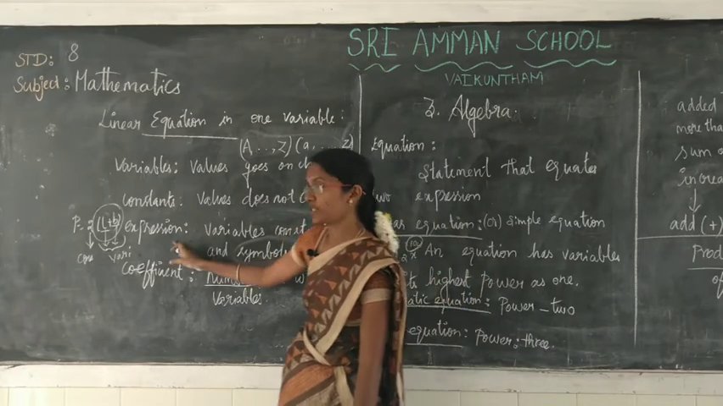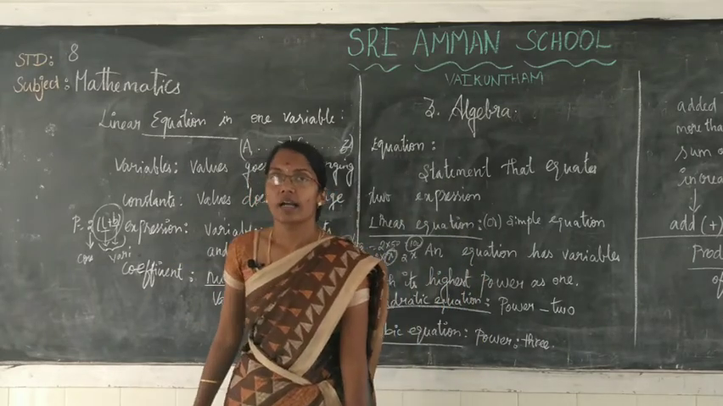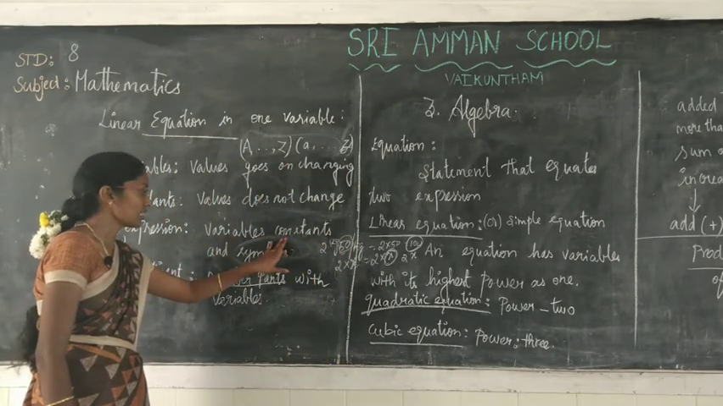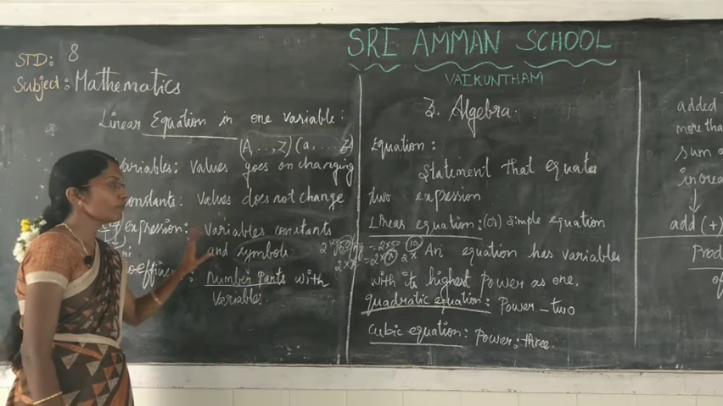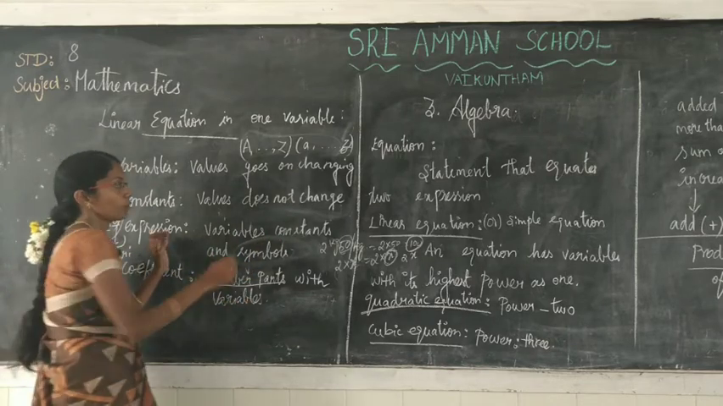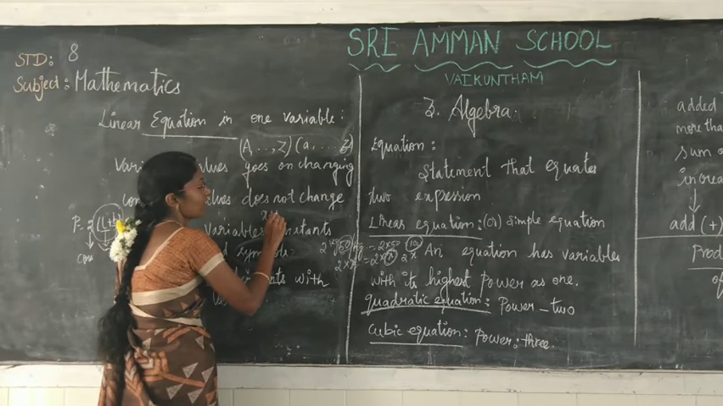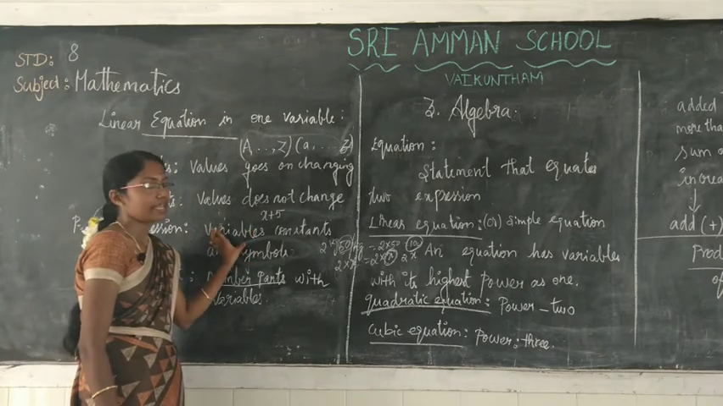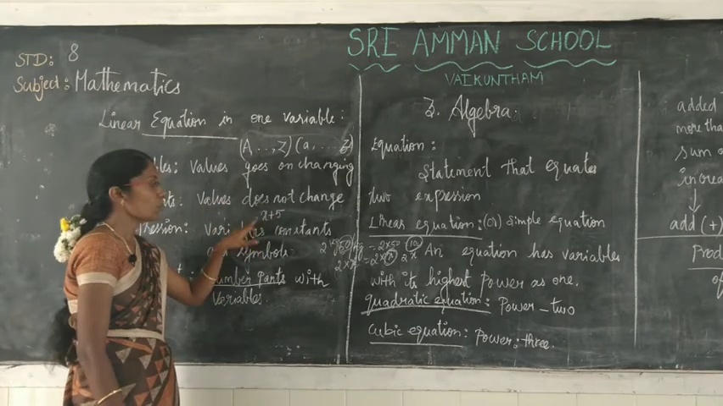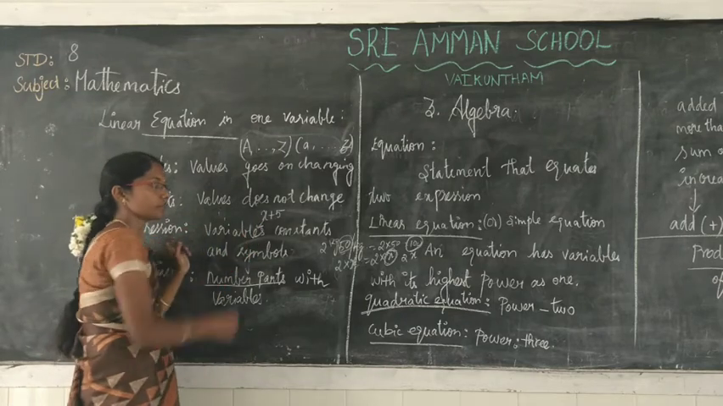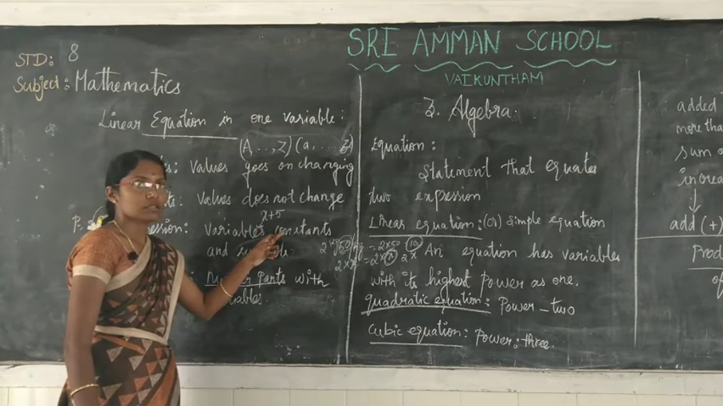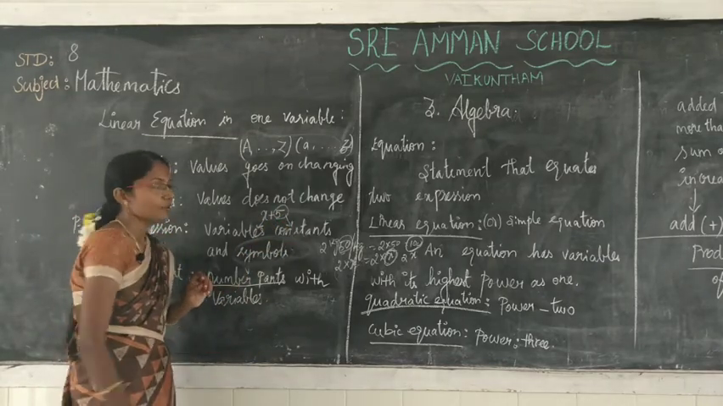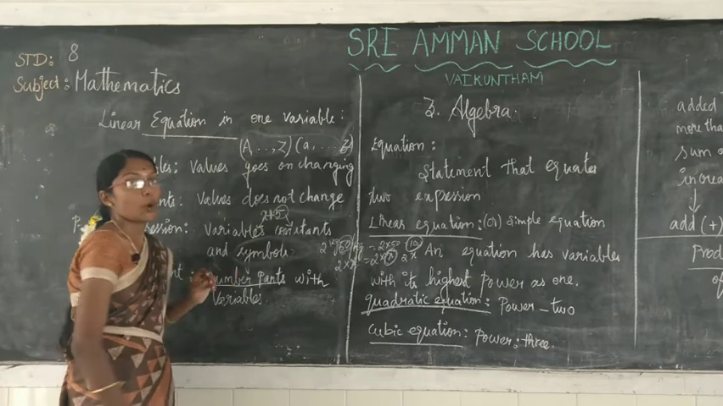Next one, expression. What do you mean by expression? In mathematical terms, an expression consists of variables, constants and symbols. For example, x plus 5. What do you mean by variables? The letters from A to Z, so x is a variable. What do you mean by constant? The value doesn't change, so here 5 is a constant. And this is the operating symbol.